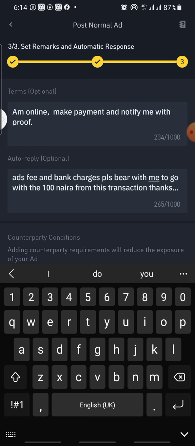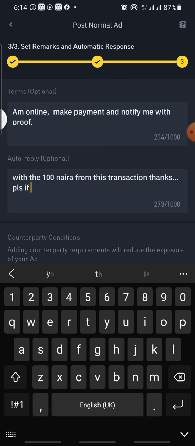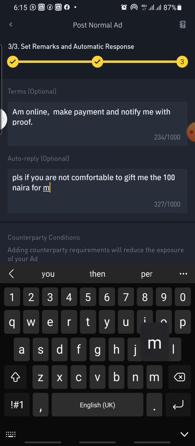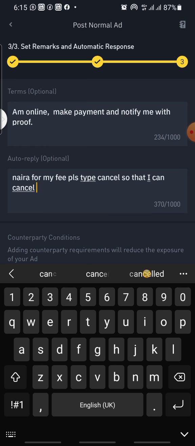You can also give another condition. Say, please, if you are not comfortable to gift me the 100 naira for my fee, please type cancel so that I can cancel the trade.